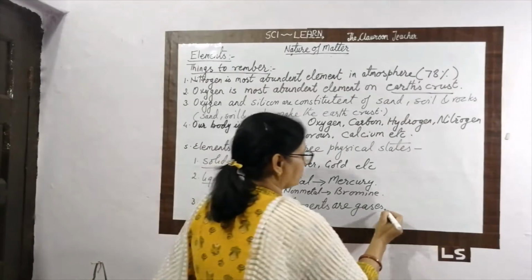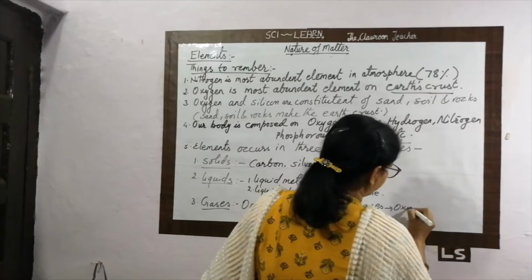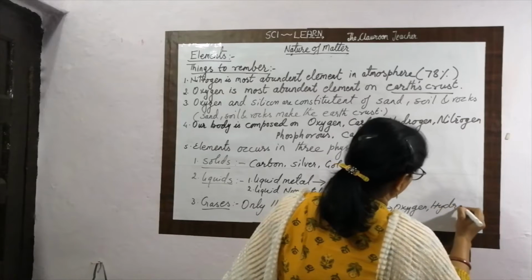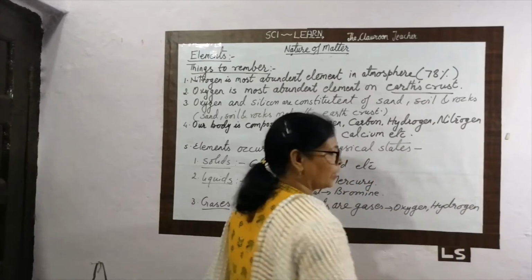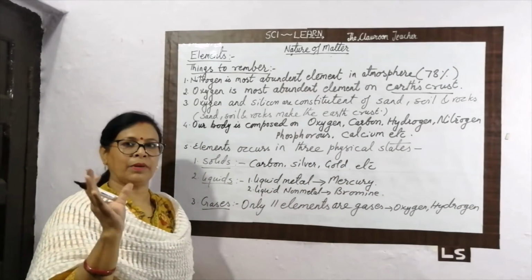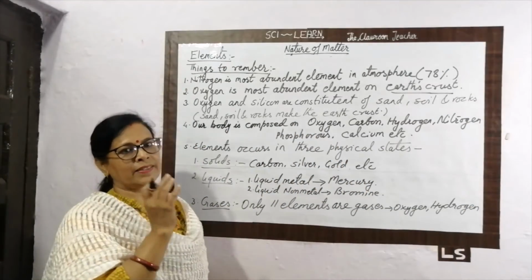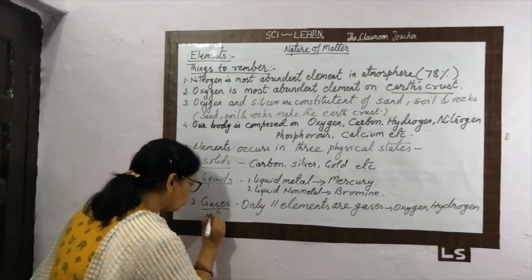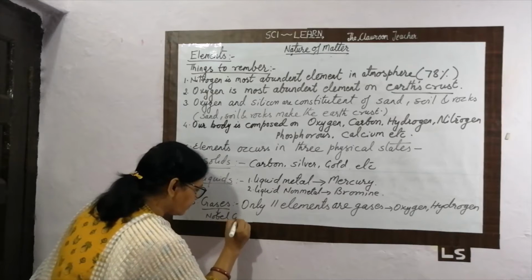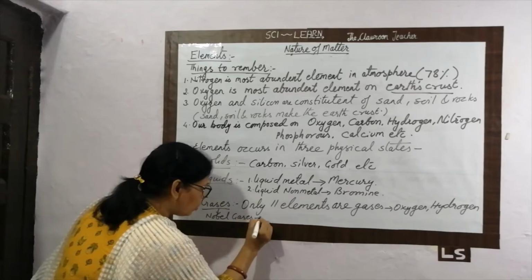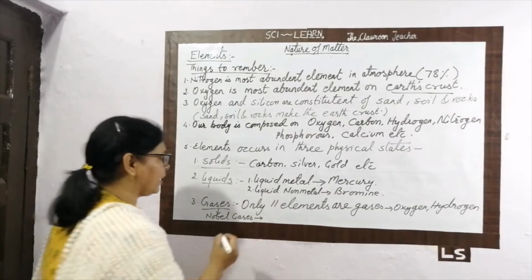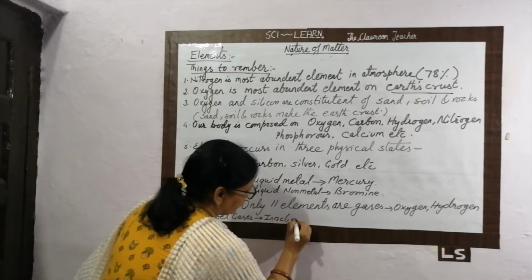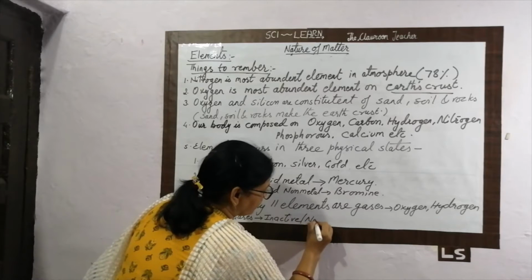For example, oxygen, hydrogen, nitrogen. Something is filled in the bulb. A normal bulb contains some gases. These gases are called noble gases. Why are these called noble gases? Because they are inactive, non-reactive.